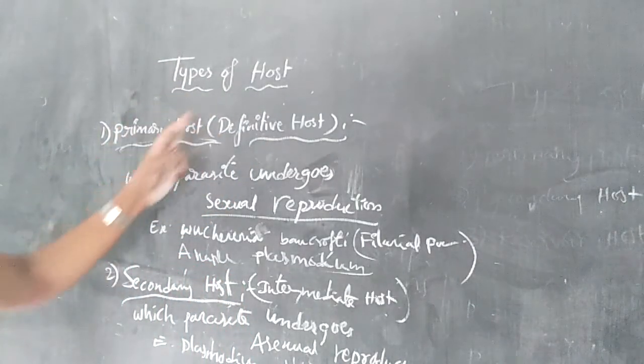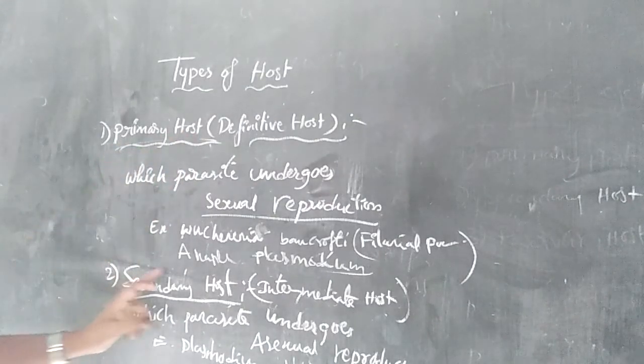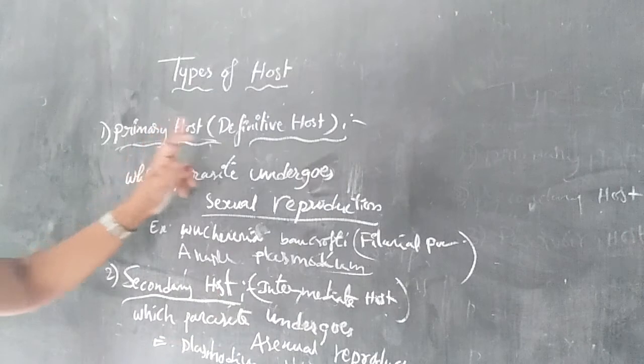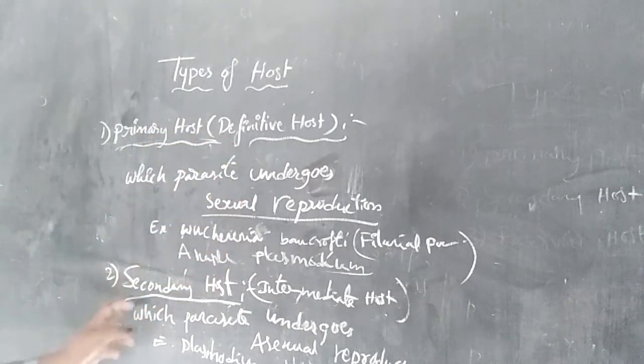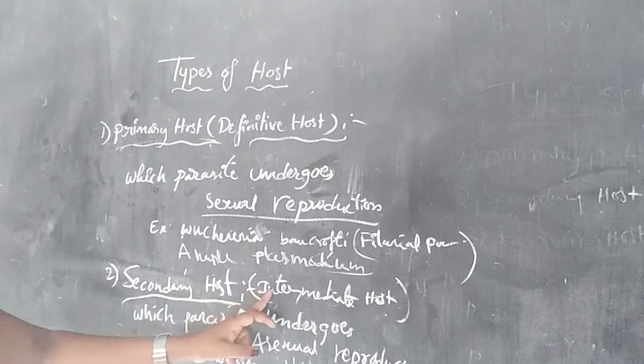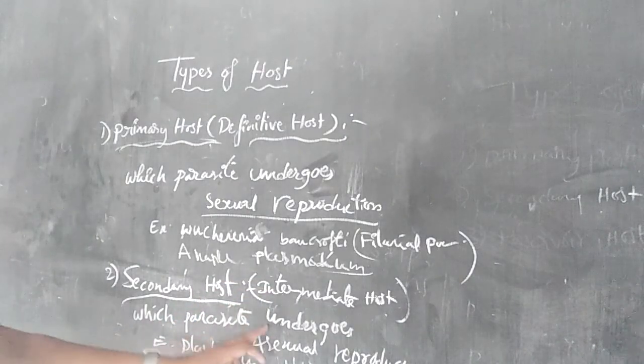Okay. So, types of host: the first is the primary host, which is the definitive host where the parasite conducts sexual reproduction, and the secondary host is the intermediate host where the parasite conducts asexual reproduction. So these are the types of host.